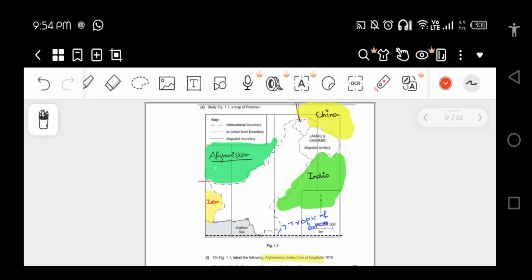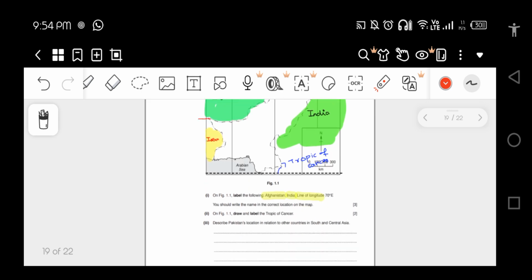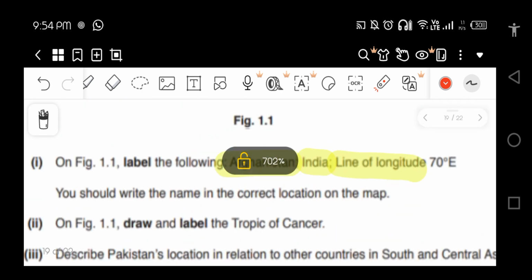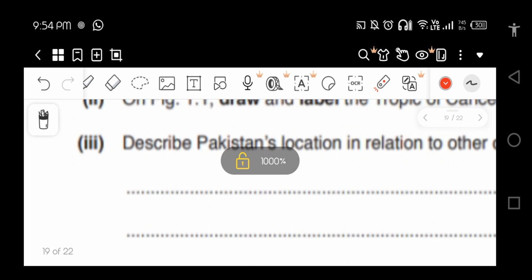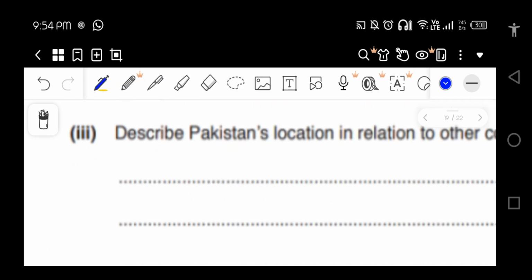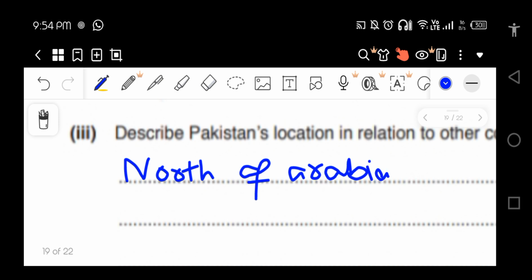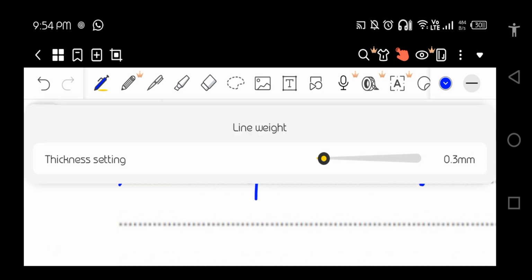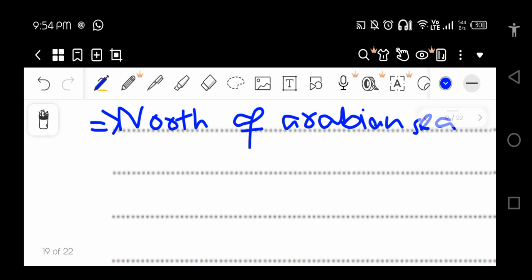So let's suppose I can say it is north of Arabian Sea, right? East of India, no, I guess not east.